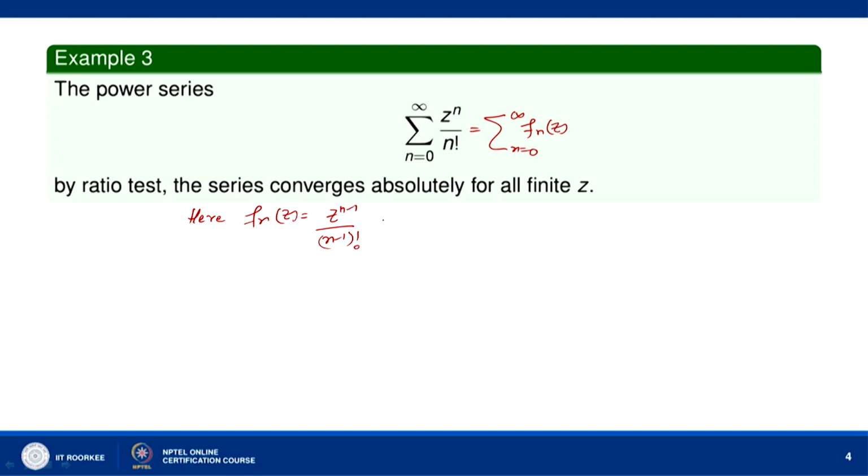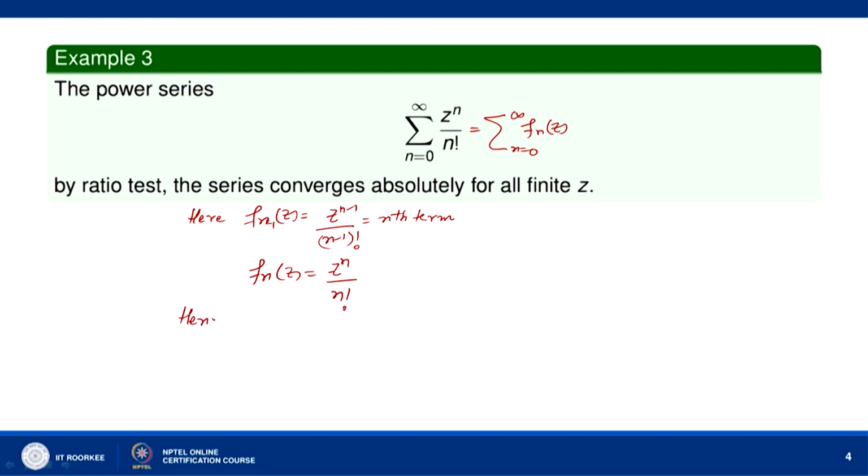So, f n is the nth term of the series. We start with n equal to 0. So, the nth term is actually f n minus 1; f n minus 1 is the nth term of this series. So, f n minus 1 z is z to the power n minus 1 over n minus 1 factorial, and then f n z is equal to z to the power n by n factorial.